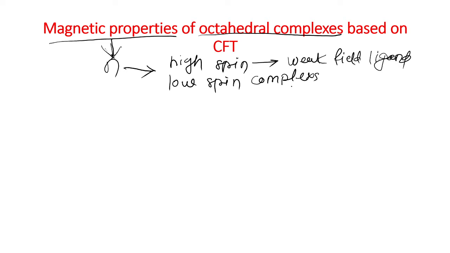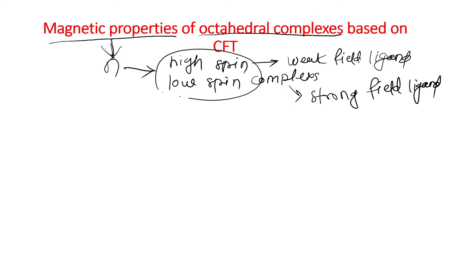In the case of low spin complexes, the metal ion is attached to a strong field ligand. So depending on whether the metal ion is attached to a strong field or weak field ligand, it gives high spin or low spin complexes, and by using this